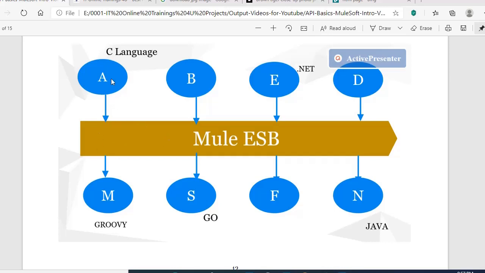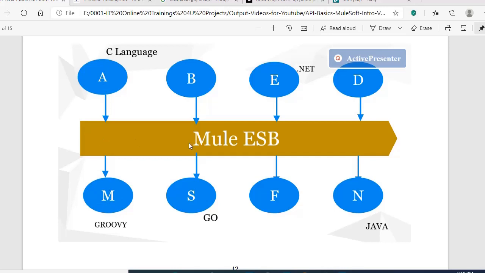And one more advantage is, as we discussed, if all the applications are written in different languages, we can just put a request in this ESB. ESB will take care of all the transformation from one format to another format. It will send the details in whichever request format is needed. So ESB in this case will take the C language code, transform it internally, and write the output as a Groovy script, which is acceptable to this application. ESB will not send the actual C to this; it will send Groovy script language to this application.